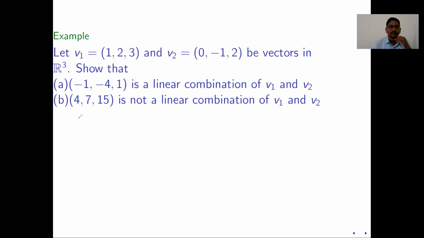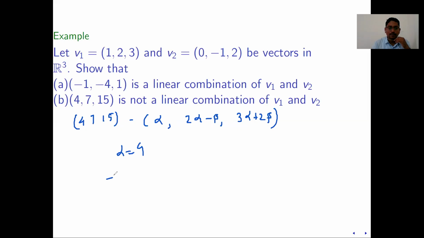Just see here, 4, 7, 15. The vector is alpha plus 0 beta, 2 alpha minus beta, and third is 3 alpha plus 2 beta. So alpha equal to 4 implies 2 alpha minus beta equal to 7. What is the value of beta?